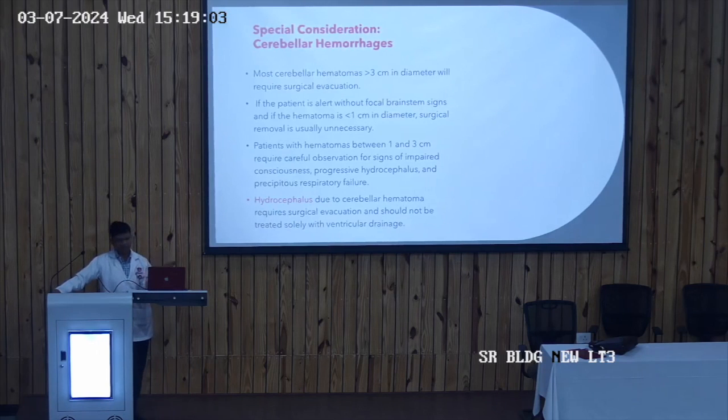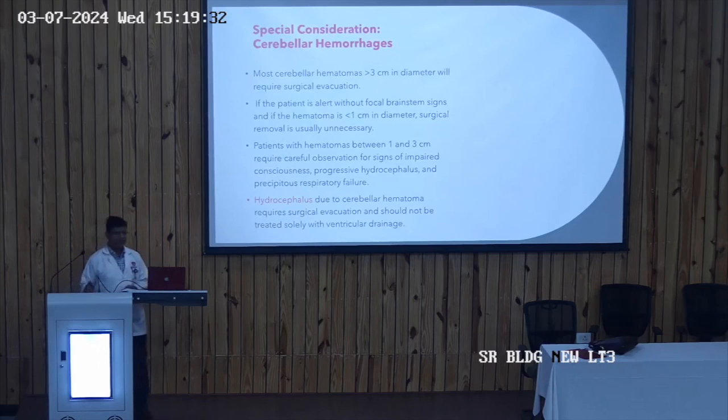Suppose the patient is having bleeding in the frontal lobe, parietal lobe, occipital lobe, or the temporal lobe. There is a space for expansion, but the cerebellum lies in a closed space, so there is no space for expansion. So cerebellar hemorrhage is much more serious than the bleeding occurring in the rest of the lobes. So the treatment depends upon the size of cerebellar hemorrhage.